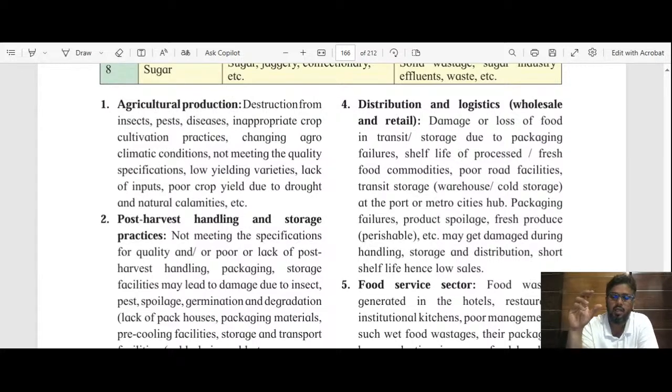Because there is a certain requirement for the crop, and a very important requirement is the climatic condition. Apples are cultivated in temperate areas. I'll not go into the detail right now. Just understand that it is cultivated in temperate areas, and Dapoli is not a temperate region, so we cannot cultivate apple in Dapoli.